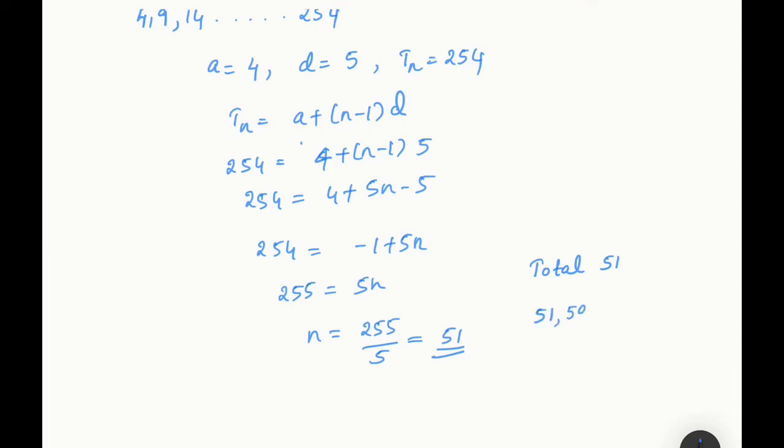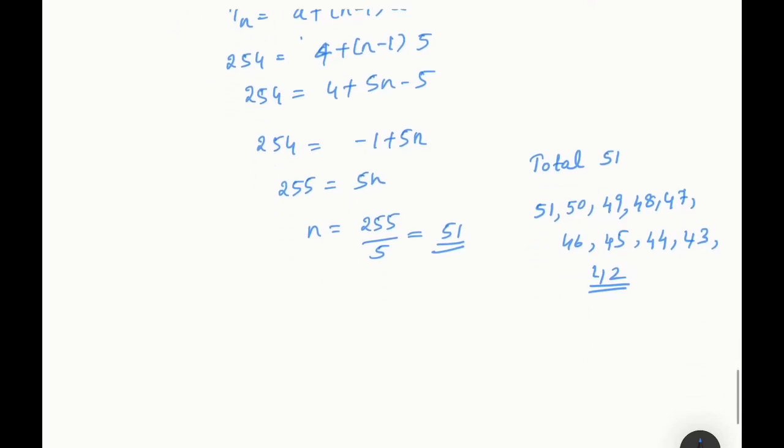Last second will be 50, last third will be 49, last fourth will be 48, then 47, 46, 45, 44, 43, 42. So this is the 51 term. So that's the first term from last, second term, third term, fourth term, fifth term, sixth term, seventh term, 8th, 9th and 10th. So the 10th term from the end means you need to find out T42.